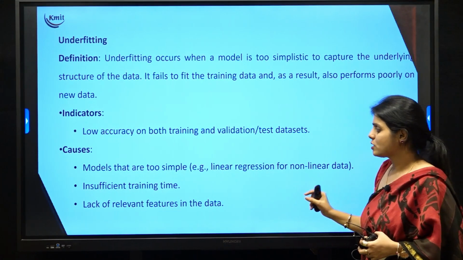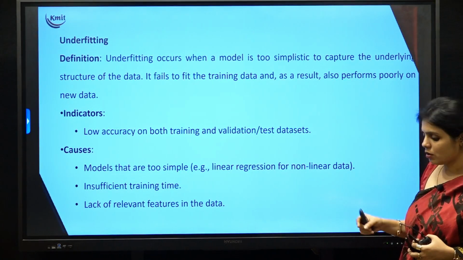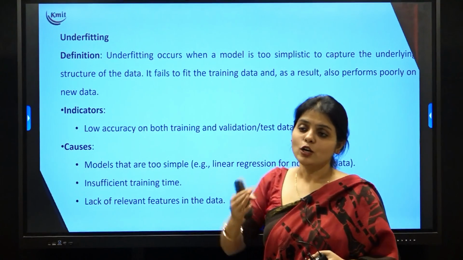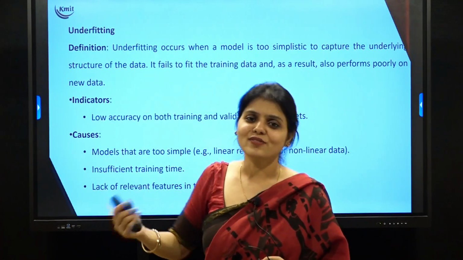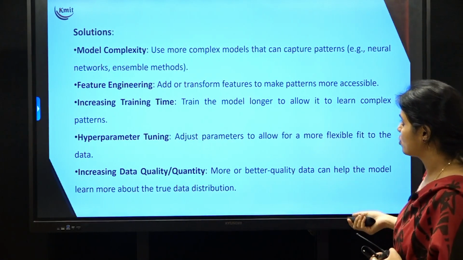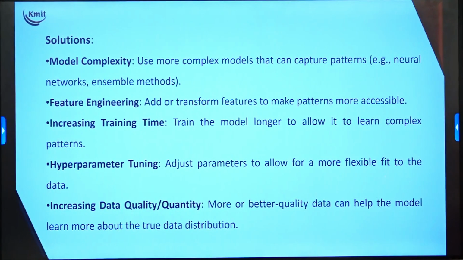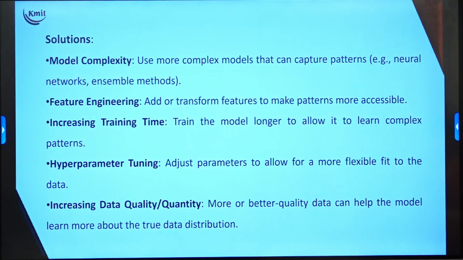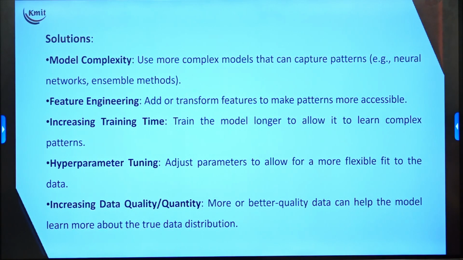What are the causes? The models are too simple, insufficient training time, or you don't have many features. Too many features, we get overfitting. Too few features, we get underfitting. So this is all about underfitting. What are the solutions? You have to increase the model complexity, that is, increase the number of features to find the underlying pattern such that underfitting can be avoided.